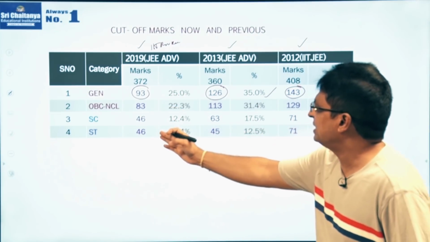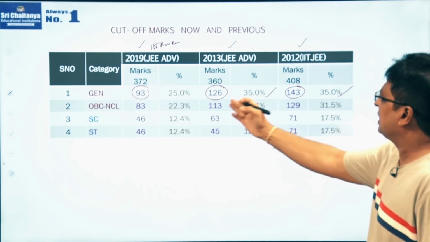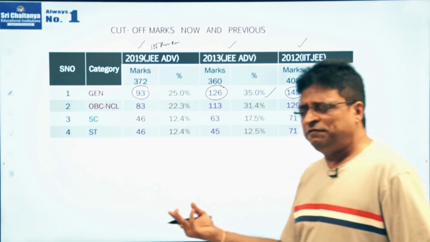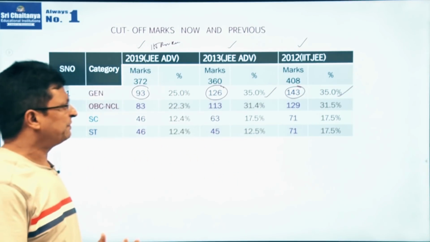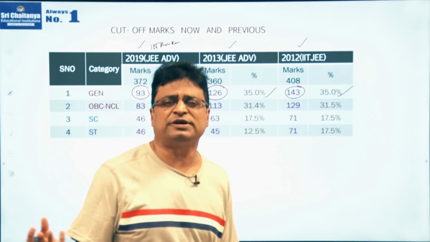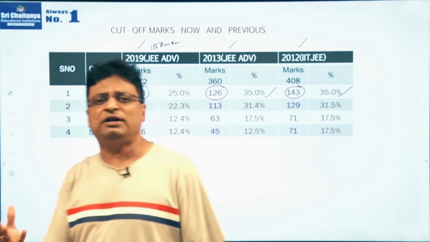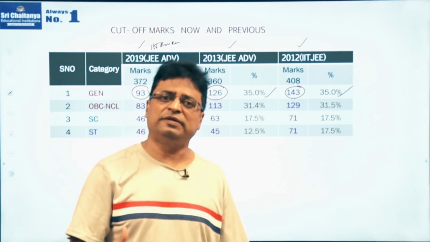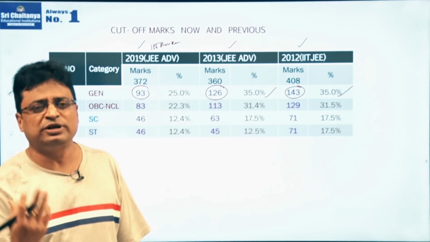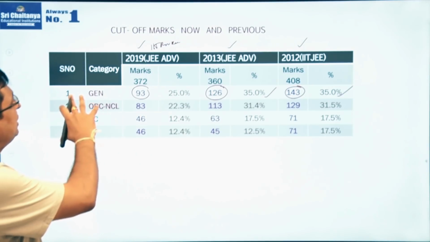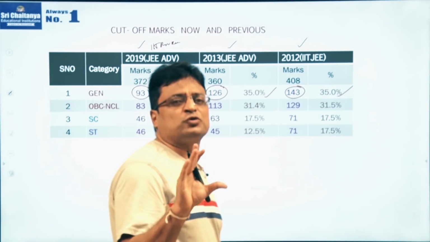And this is about SC and ST also. For SC and ST, of course, 15% or 17% is sufficient, and 18% is very good. If anybody is confident of getting more than 18%, definitely they will crack it, and they will get a good rank also. This is about the cutoff marks so far.